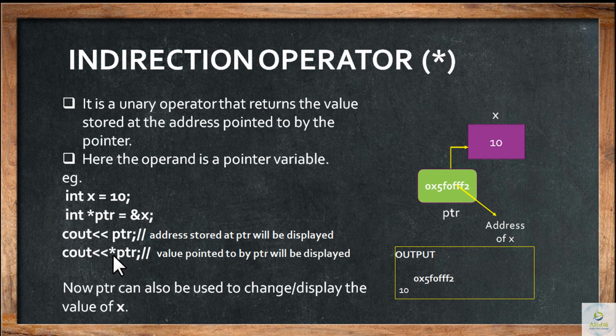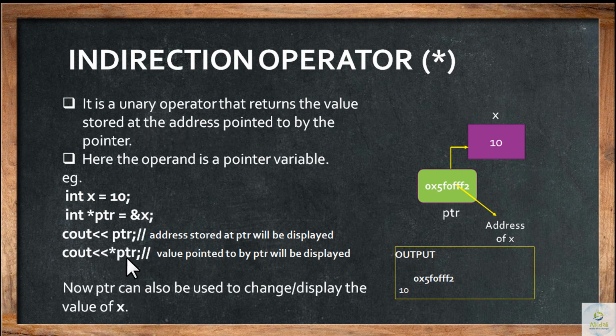Now the next time I write the pointer operator, it will act like an indirection operator. See, the first time, when it is declared with the data type, it is called a pointer declaration, or pointer declaration and initialization in this particular example. The next time we use the pointer operator, the asterisk coming for the second time will act like an indirection operator. So what is the purpose and functionality of the indirection operator? It returns the value stored at the address.